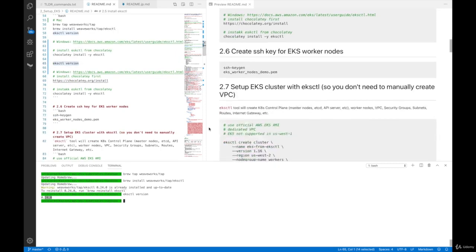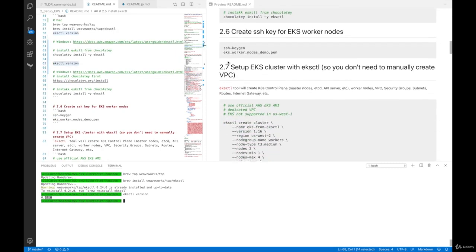Lastly, before creating the EKS cluster, the last section is create SSH key for EKS worker nodes. This is in case you want to SSH into EKS worker nodes from your localhost for debugging purposes. So to do that, we are going to use the ssh-keygen command. Alright, if you're using Mac and Linux, this should be installed already. If you're using Windows, you should install OpenSSL. So what I'm going to do is issue this ssh-keygen, enter. And this is going to ask me where to store a new private key and also public key. So what I'm going to do is enter the path, like the full absolute path here.